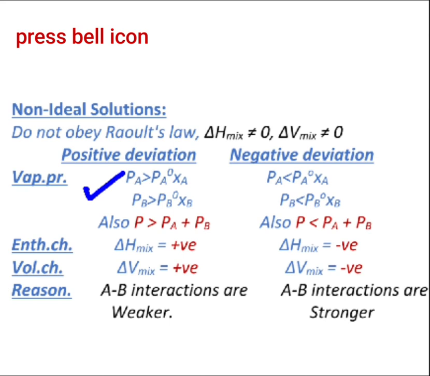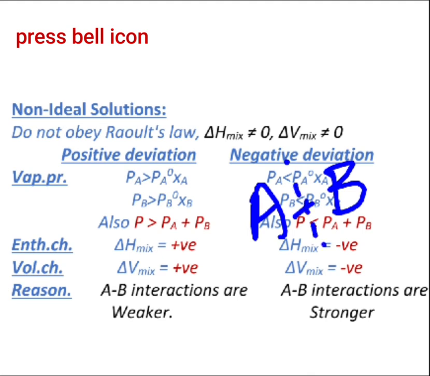About the negative deviation, what happens? Your AB interactions are stronger. When AB interactions have a stronger value, then the bond breaking won't be easier. You'll have to supply more energy to break this molecule. That means the escaping tendency of A and B types of molecules from the solution will be less.